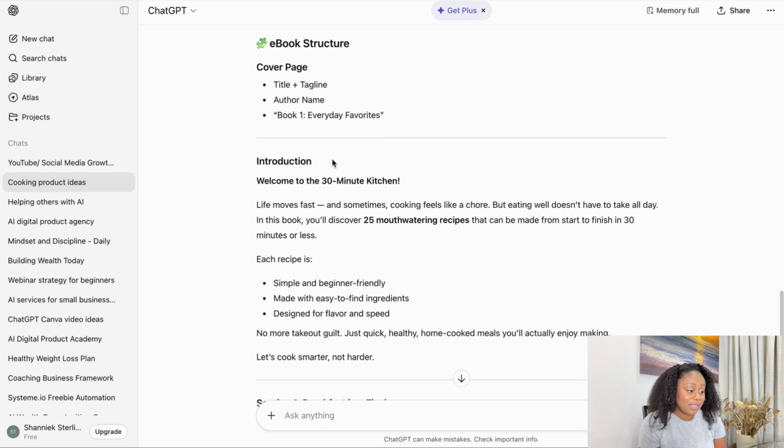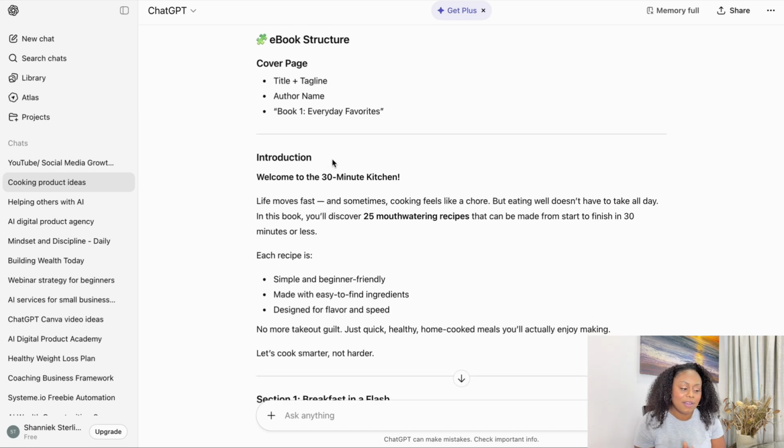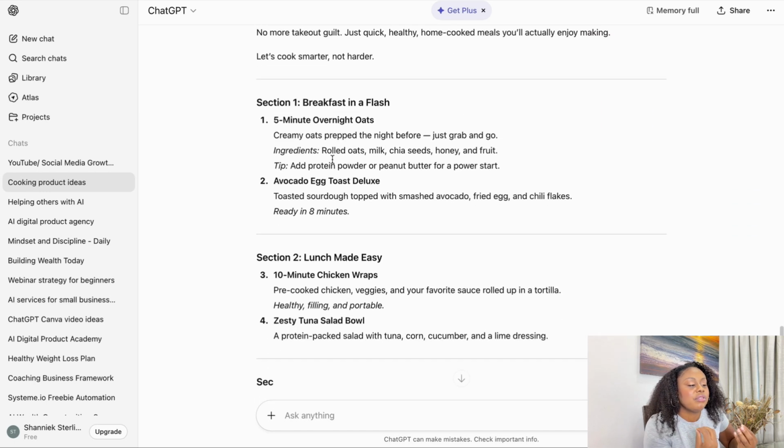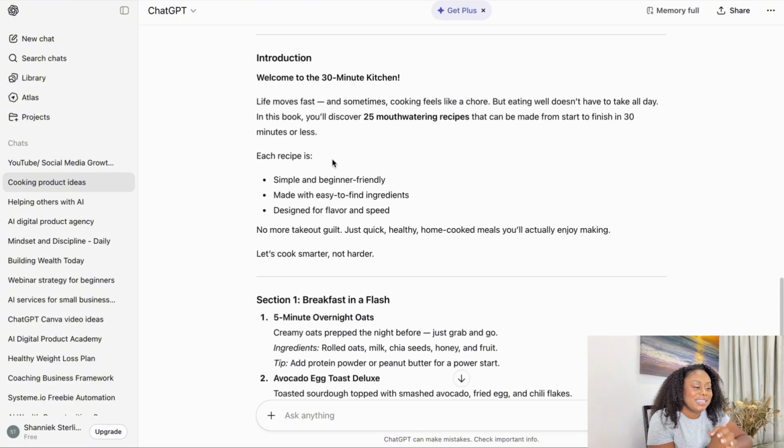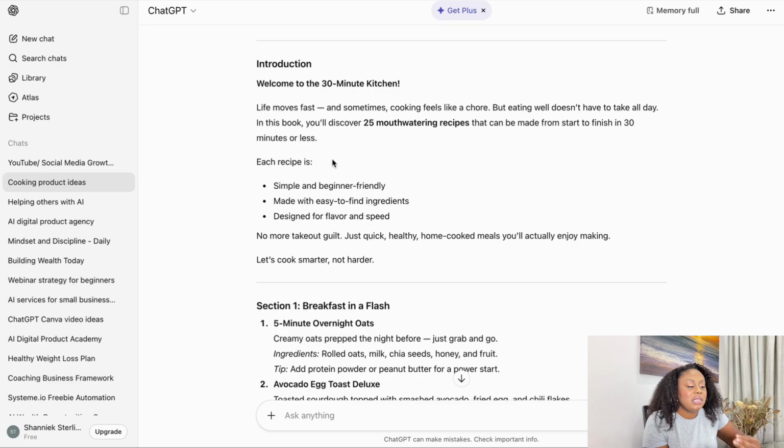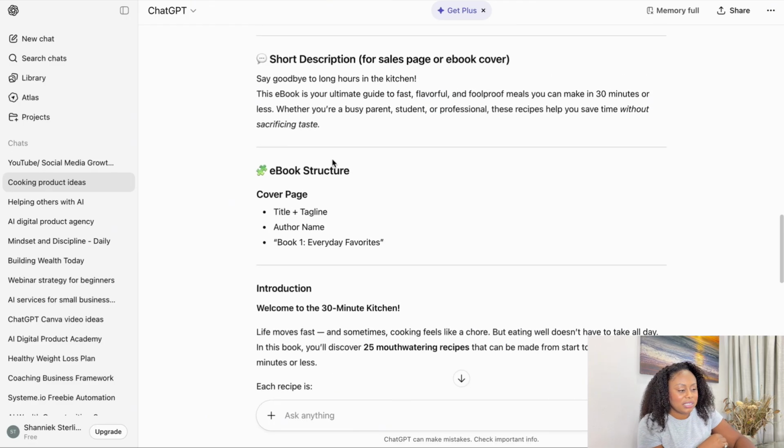Once you have this, then you're going to head over to Canva, and that's where we're going to start to do the creating. ChatGPT literally lays out everything for you using the outline. So let's go to the next step.